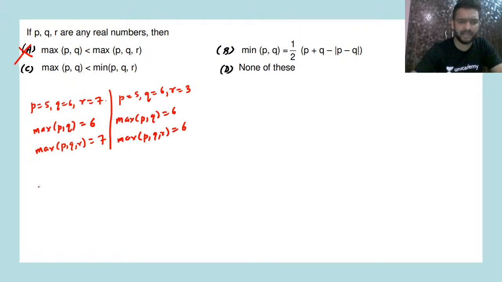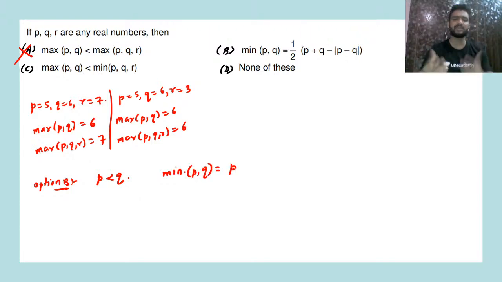Let's check option B. So case 1, if P is less than Q. Yes guys, if P is less than Q, what will be minimum of P and Q? Minimum of P and Q will be P, because Q is greater than P. So out of P and Q, P is having the minimum value.